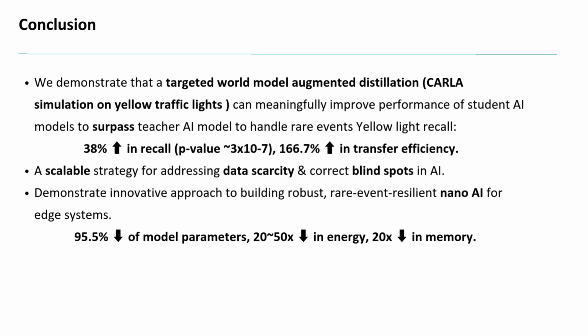So, in conclusion, it is demonstrated that a targeted road model augmented distillation method can meaningfully improve the performance of student AI models to surpass teacher AI models, and it is able to better handle rare event cases. And there was a 38% rate in recall. And this is a scalable strategy to address data scarcity and correct blind spots in models. And then it demonstrates an innovative approach to building robust, rare event resilient, edge deployable AI model systems. So this is both energy efficient and more accurate.